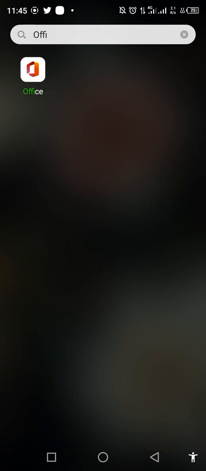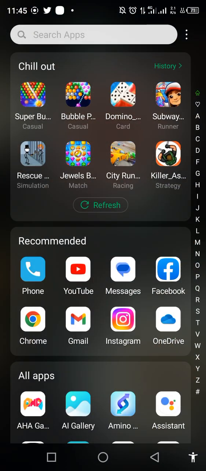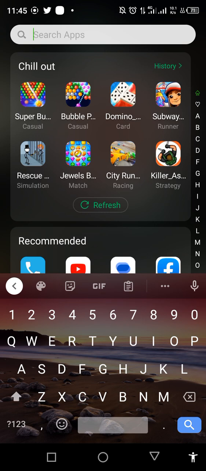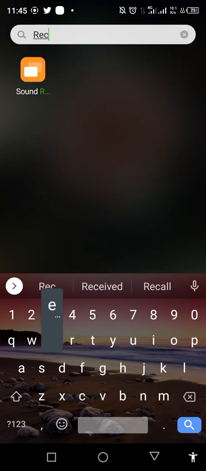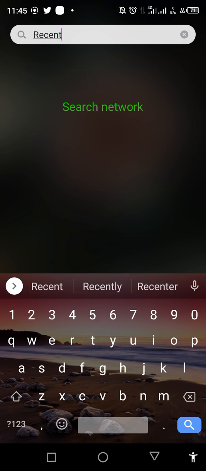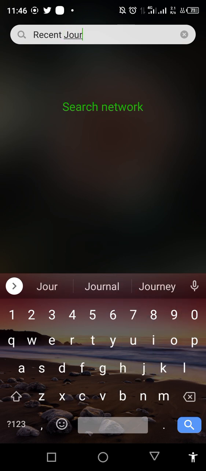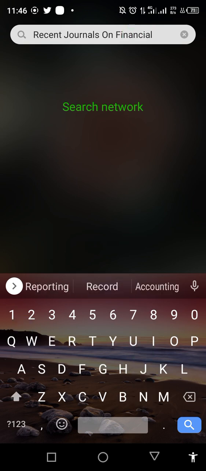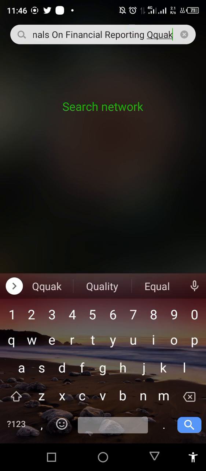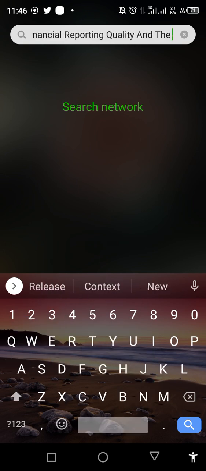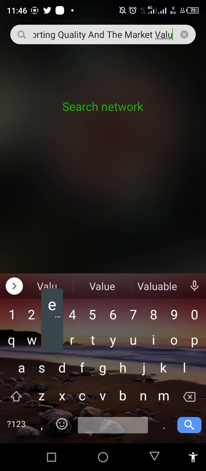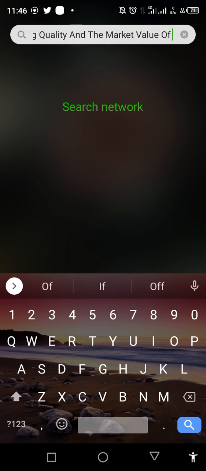And what do I need to do? All I need to do is to go to my Chrome or my browser, and I will write "recent journal". Remember, like I said, we have to search recent articles, like for the past 5 years. So I'll write recent journals on financial reporting quality and the market value. I can say market value of firms.